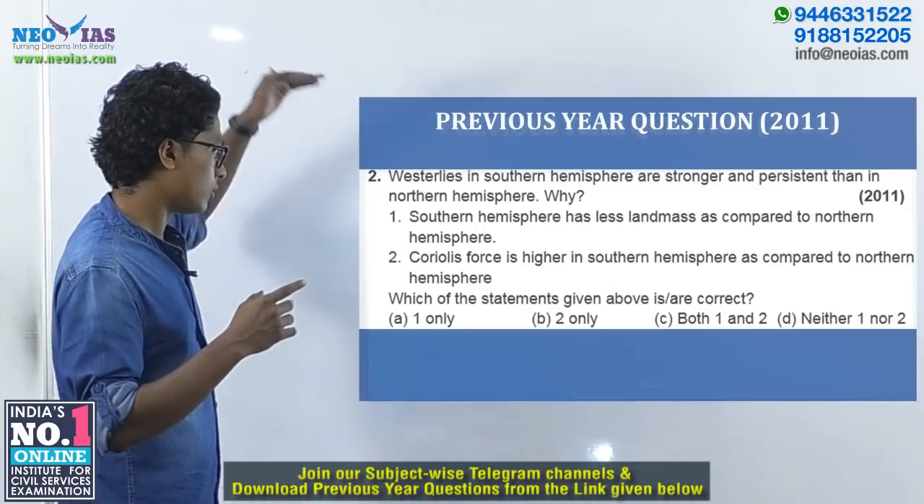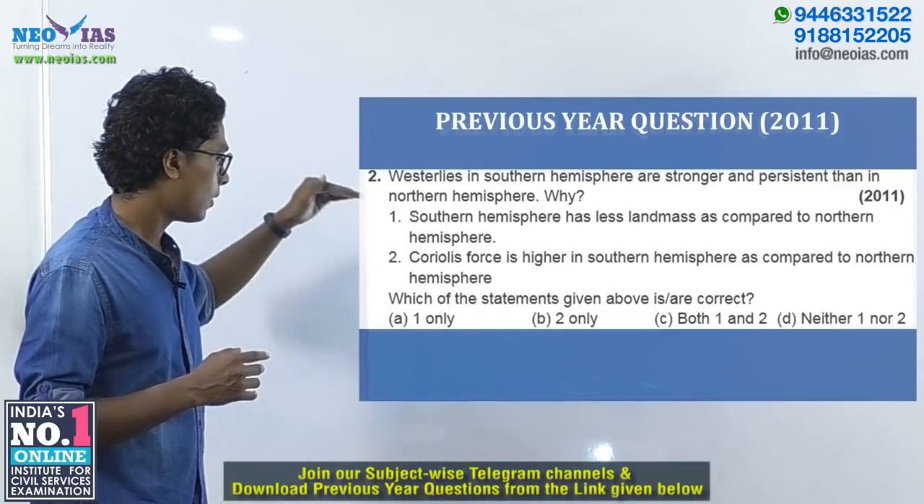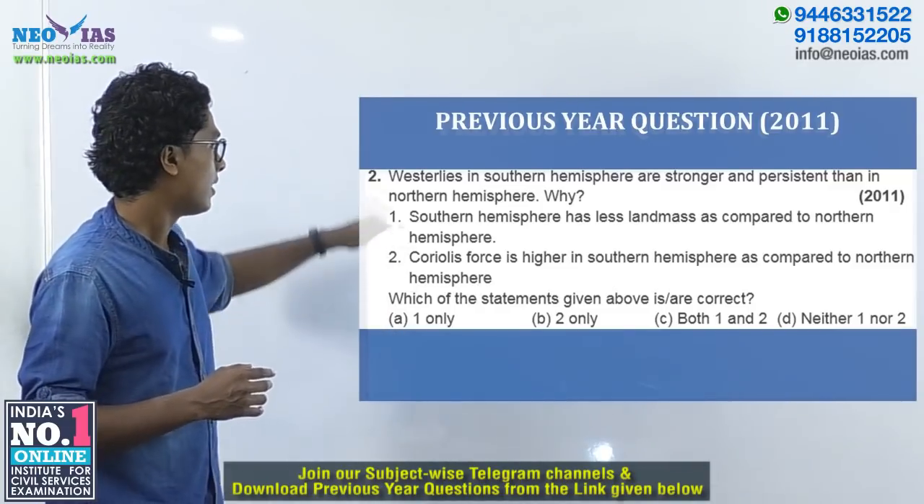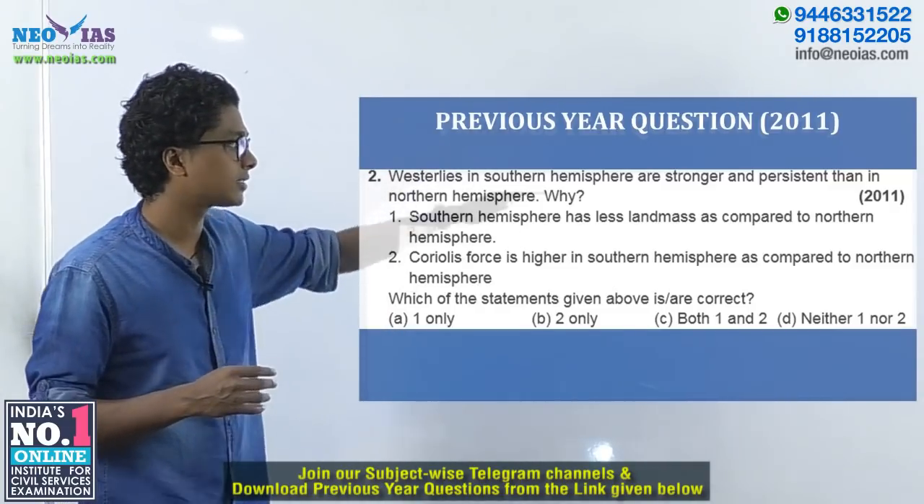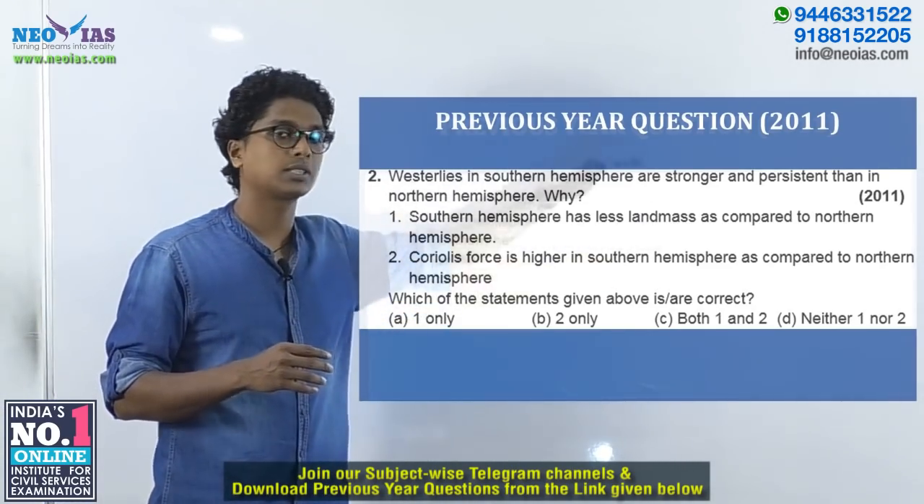So you must have guessed, the second statement is wrong, and here the answer comes out as one only, or option A. The Westerlies in the southern hemisphere are stronger and persistent than in the northern hemisphere because of less landmass in the southern hemisphere.